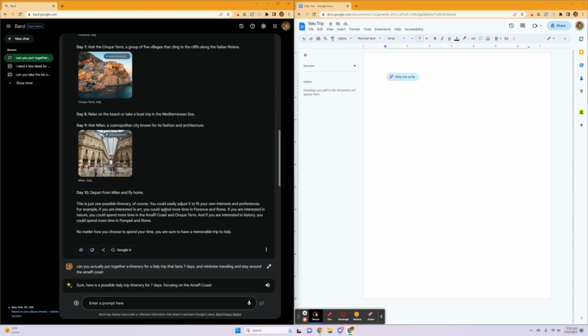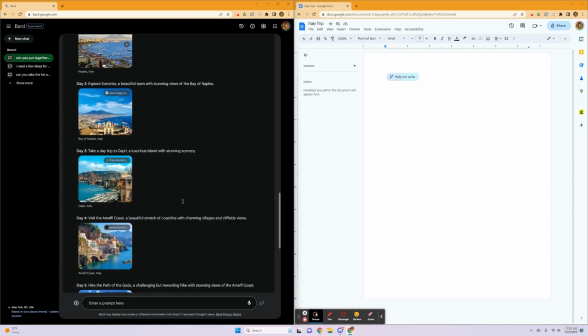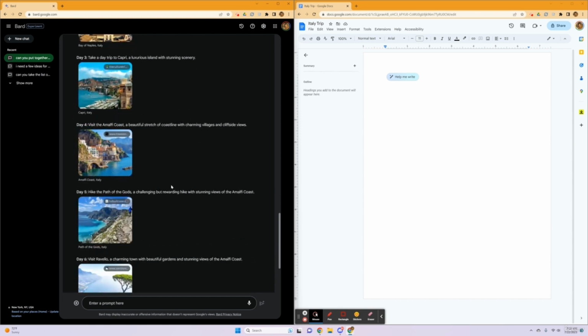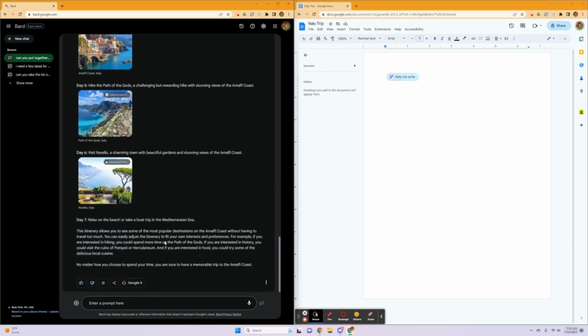And now in a few seconds, it should generate a response. So arrive in Naples and transport to Sorrento. Sorrento, beautiful town with stunning views of the Bay of Naples. This is good. It's all by the water. So, Capri, luxurious island with stunning scenery, Amalfi Coast, Path of the Gods. All this is by the water. It looks like I'm not traveling too much. And it's 7 days. It's perfect. So I'm going to go ahead and export this into Docs.